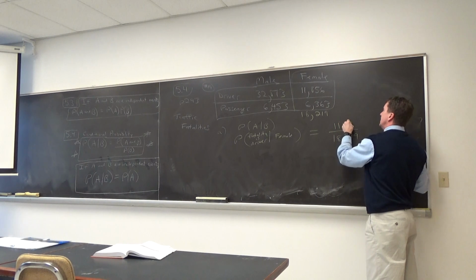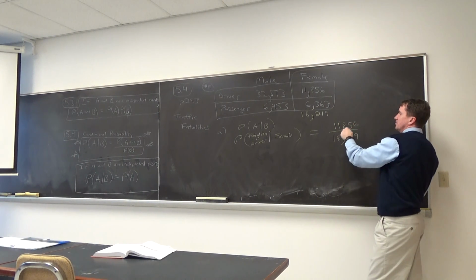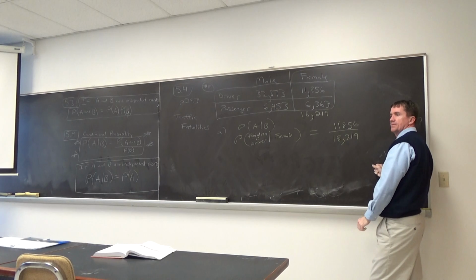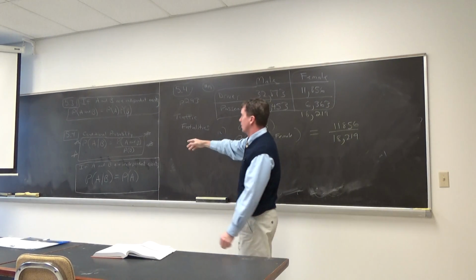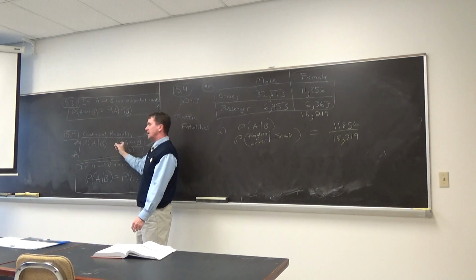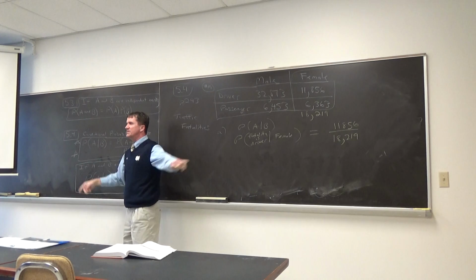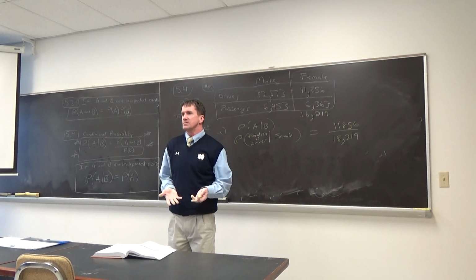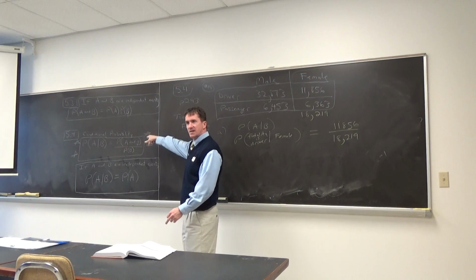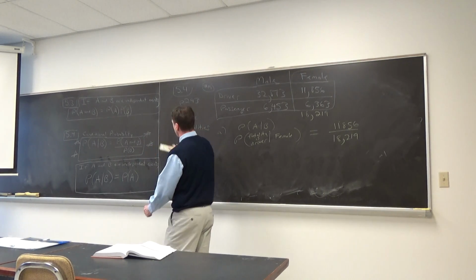11,856. Now what's neat, everyone, is do you notice something? I'm not putting probability over probability, am I? Cool. I didn't even look at that formula over here. But what's this formula say? Oh, it's the probability of A and B over probability of B, right? Well, these weren't probabilities, they were just numbers.